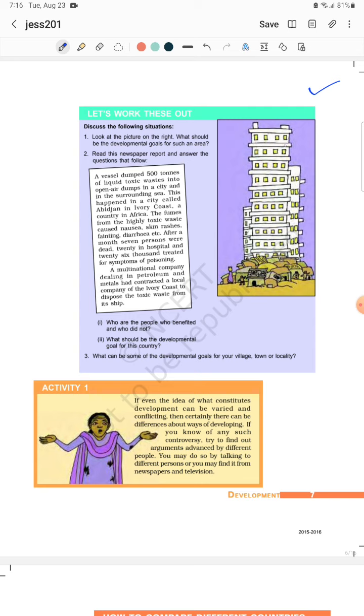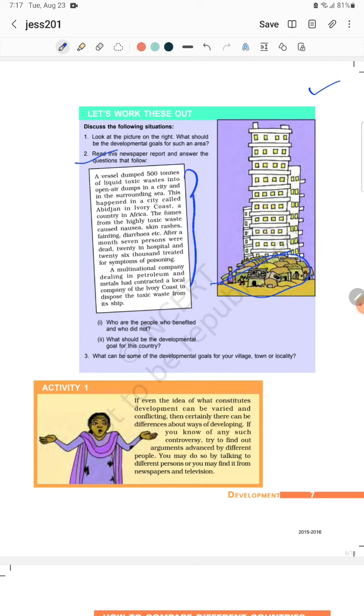Here you can see a picture. This is the town and this is the outskirt of the town. So look at the picture on the right. What should be the developmental goal for such an area? So obviously you have to write from this picture. It seems that it is the outskirt of the town and there must be connectivity of road, availability of water, electricity, schools, marketplace, a police check post for the safety of the public. Because you can see that in the slum area people are living in a very unhygienic area and all such facilities are not available.